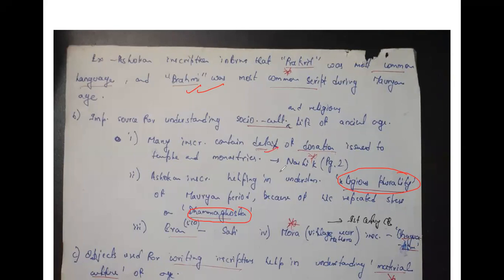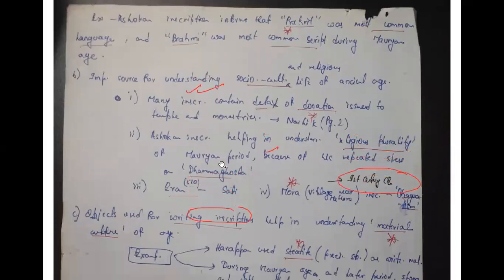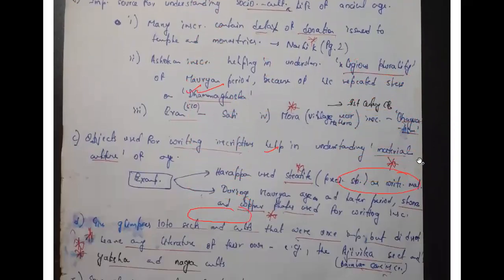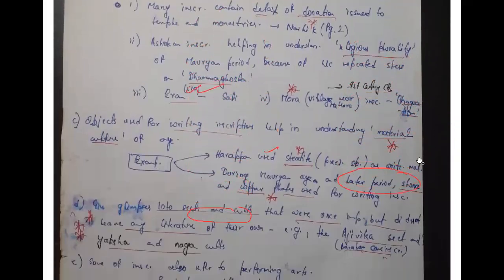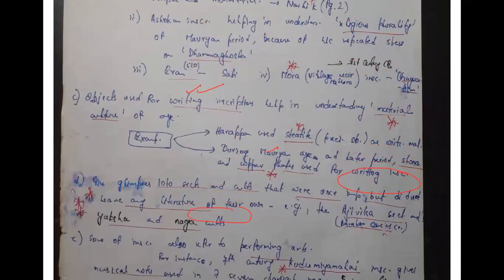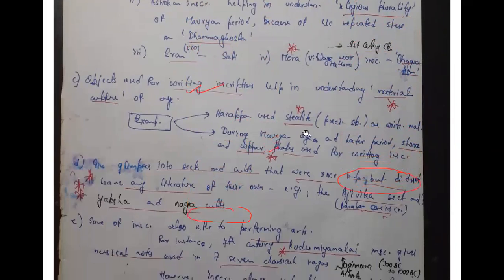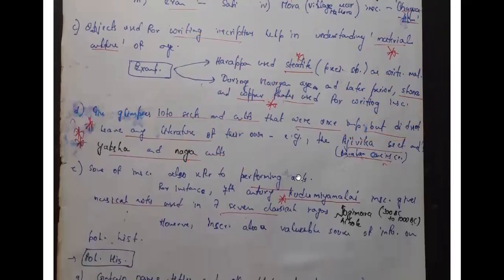And then there is also detail of donations, which were given to temples and monasteries, which is also talking about the art and culture. Eran inscription, Sati thing. We have discussed that. Then Mora village is there where they talk about Bhagavatism. Again, I'm not giving you that example because maybe you don't know about Bhagavatism. We'll talk about that later on. Then the things which they were using for writing inscriptions, like Harappans using steatite, Mauryan people using stone and copper plates. That also tells you about the material culture.